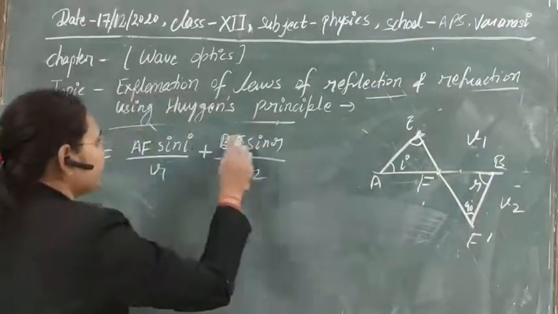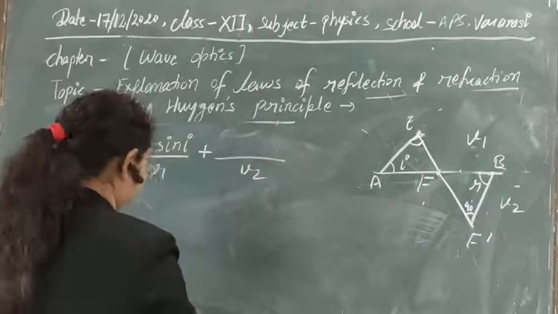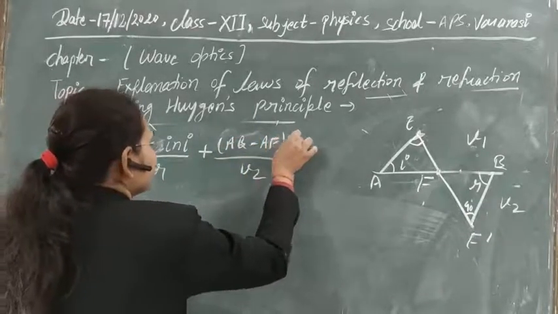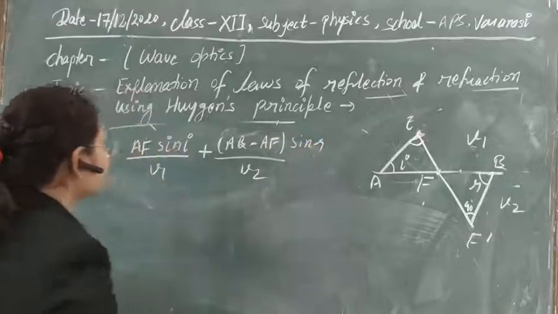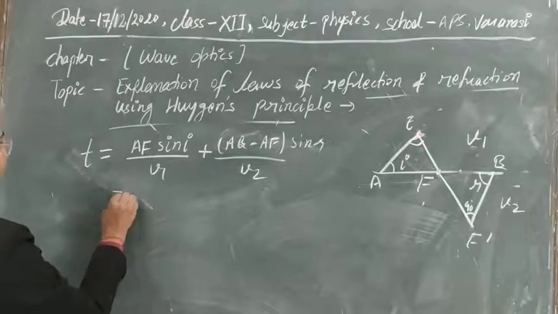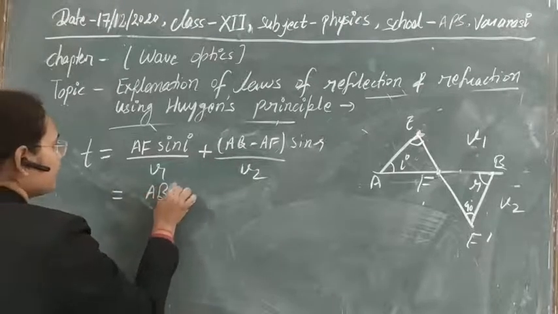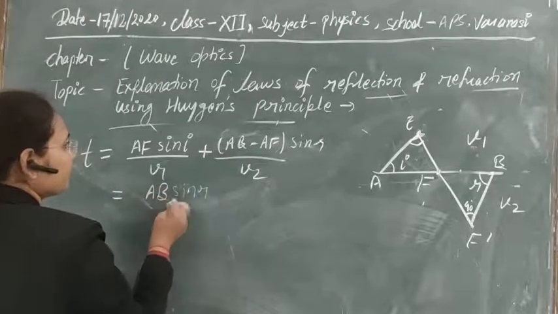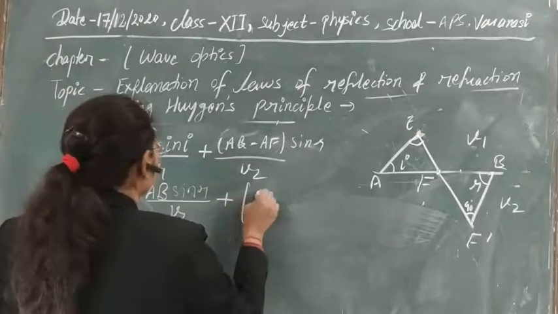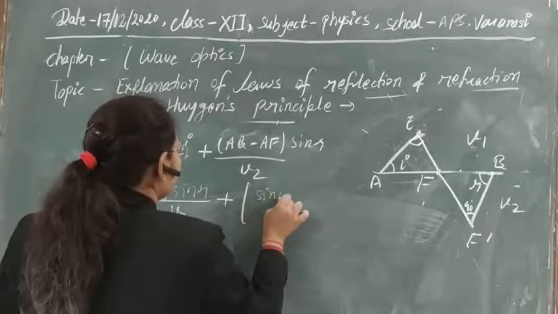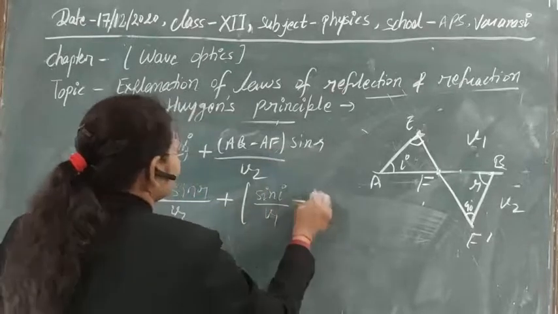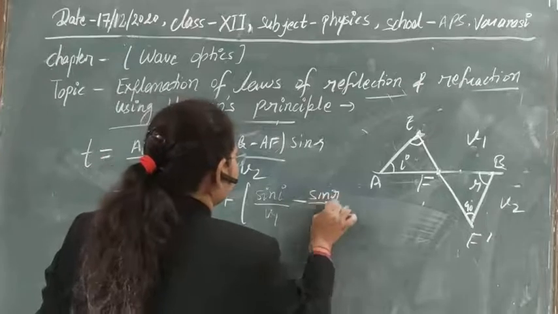So in place of BF we can use AB minus AF, and let's take all the AF terms at one place and AB at another. This gives AB sin R upon V2 plus AF times (sin I by V1 minus sin R by V2).